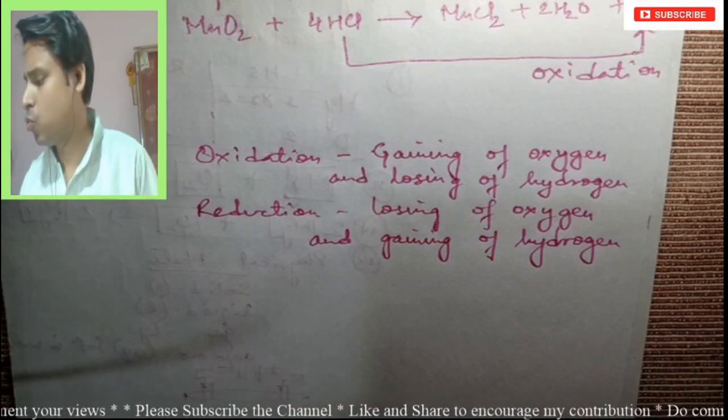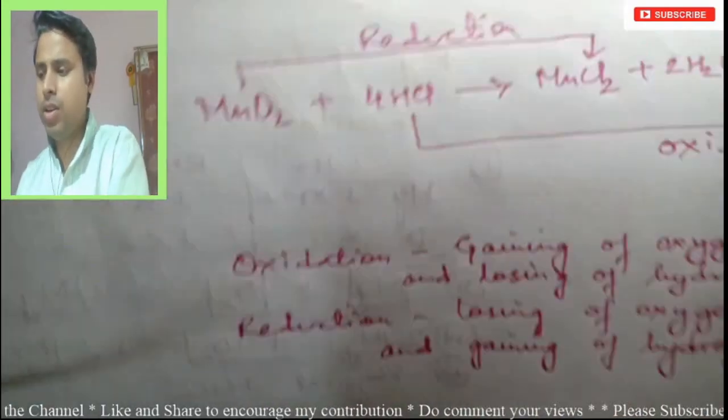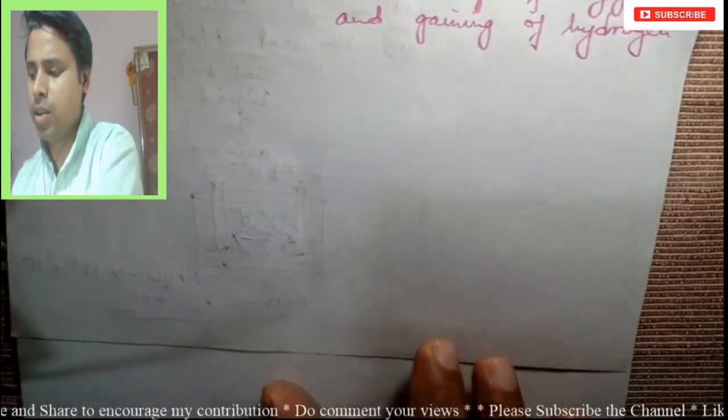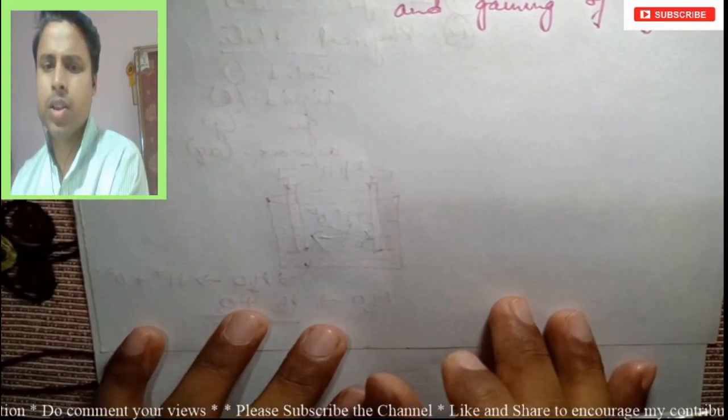I think I got one question from Zahidul. He asked whether a displacement reaction is always balanced or not. A displacement reaction is not necessarily always balanced.